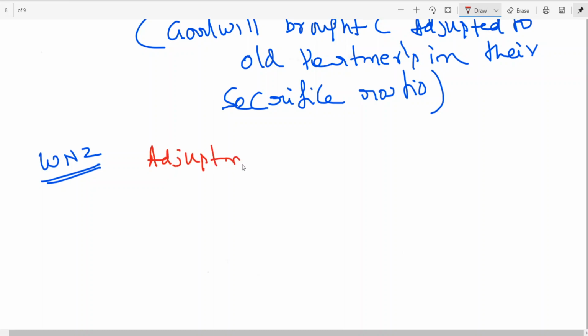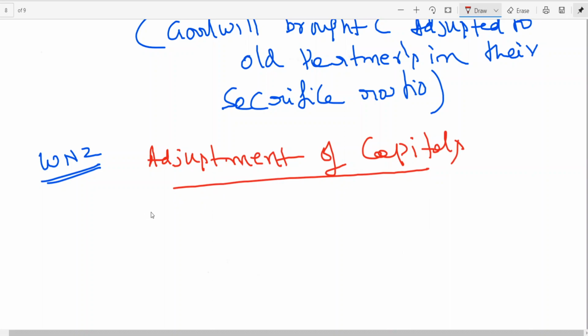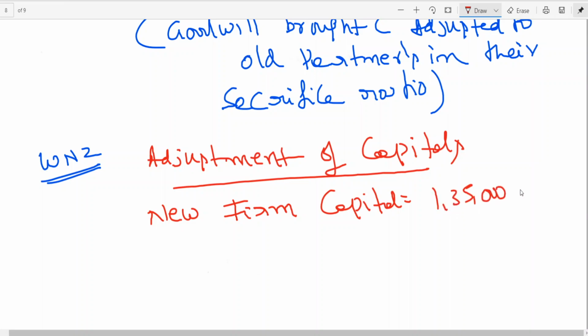Working note number 2: adjustment of capitals. New firm capital is equal to 1,35,000, given. Next, the new profit sharing ratio is not given.